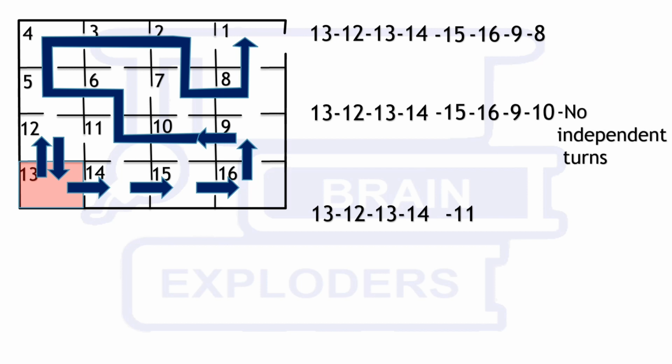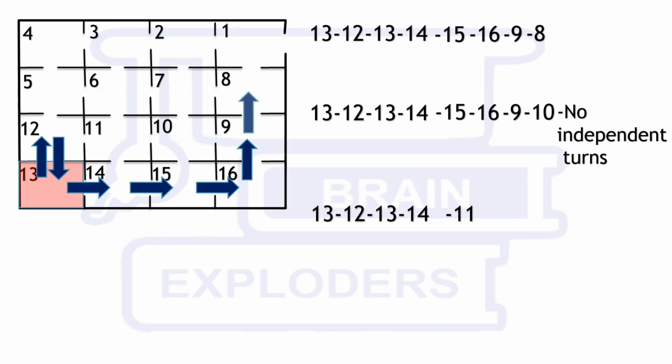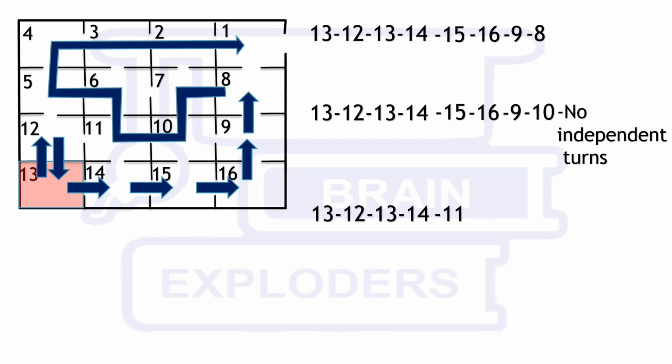So let's come to the path which we have left. After going to room number 8 again he has no independent turns, he has to go to room number 7, then to 10, then to 11 and so on, because if he tries to choose any other path it will become impossible to go out with such conditions. Again after room number 8 he has no independent turns.